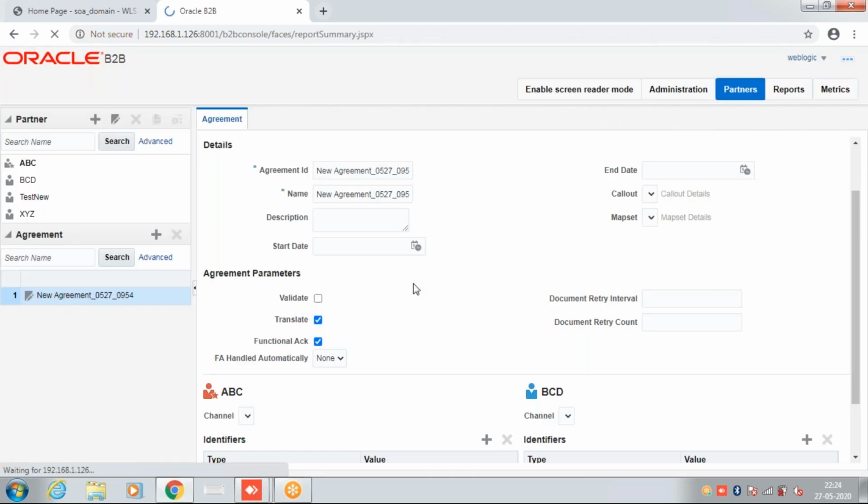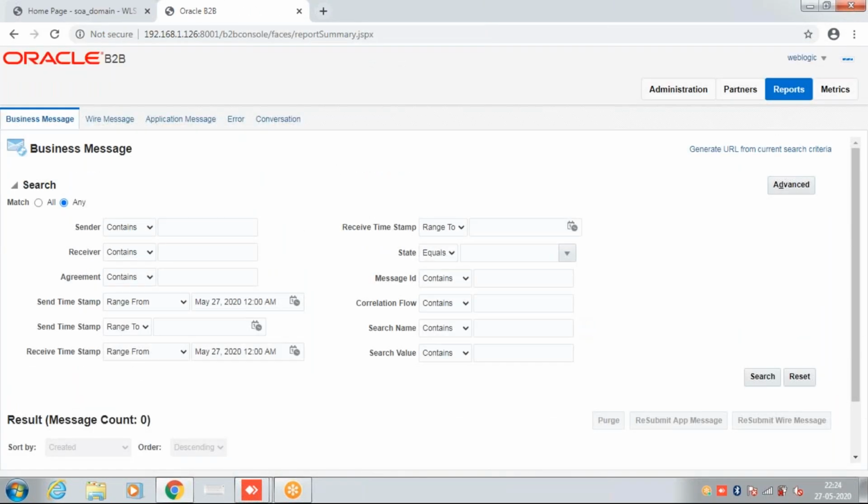Does B2B send any error notifications? Can we configure it that way? Yes, we can configure it from here. Suppose we are getting a negative TA, our messages were not received. Those TAs will go to the default queue. If it's JMS, it will go to the B2B queue, the B2B in queue or the B2B out queue.